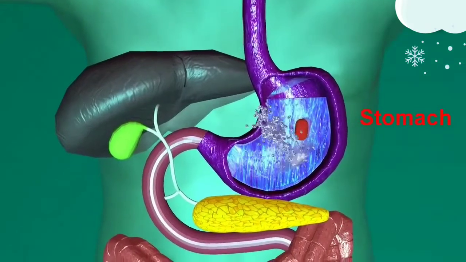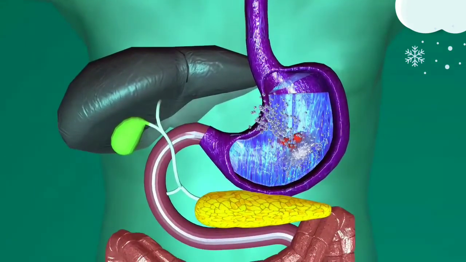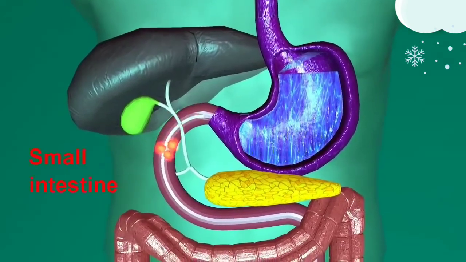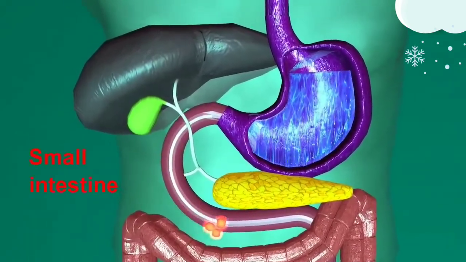Now inside the stomach, the food is churned. At that time, hydrochloric acid gets mixed with the food and the food becomes acidic. Then it is passed into the small intestine.